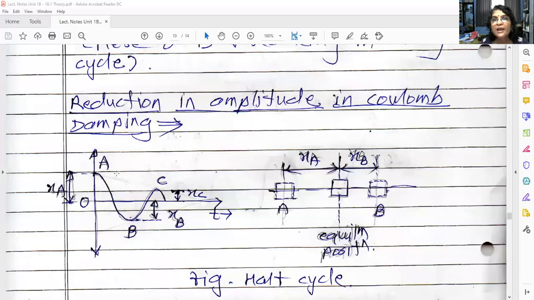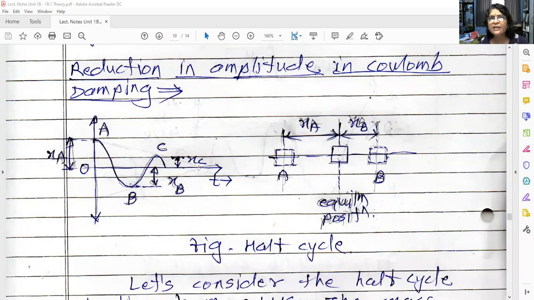Now we are going to study the reduction in amplitude in Coulomb damping. What I told you is that the reduction in amplitude is constant, that is 4f upon k. Now we are going to derive this equation. Many times this is asked in the examination, and it is a very simple derivation. So consider this diagram. Same diagram I have drawn, but I have shown only one cycle.